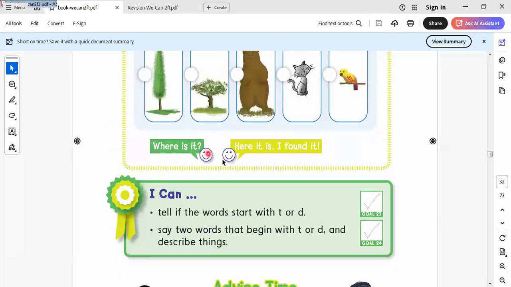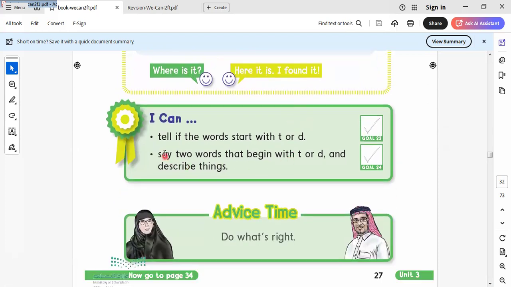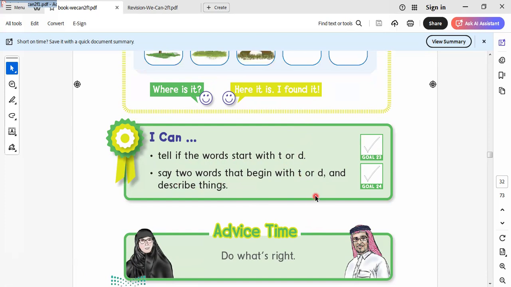Here is where is it, and here is here it is, or I found it. Here we say tell if the words start with T or D. Take two words that begin with T or D. I tell you the words that started with letter T. I will say here tree. I can also say tiger. These are the words that started with letter T. Okay.